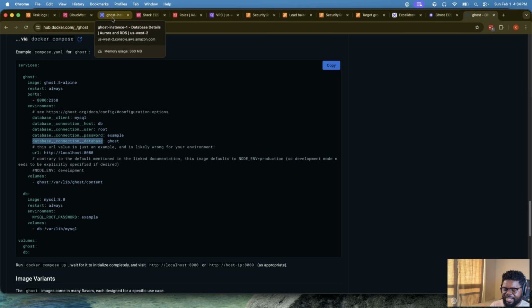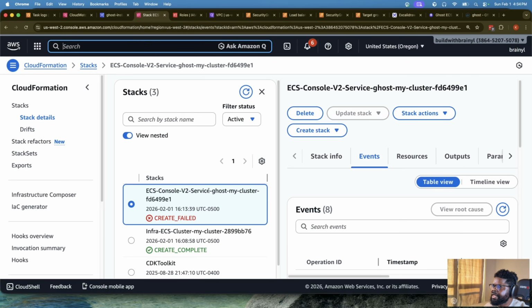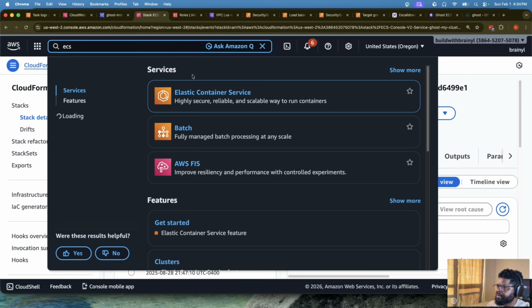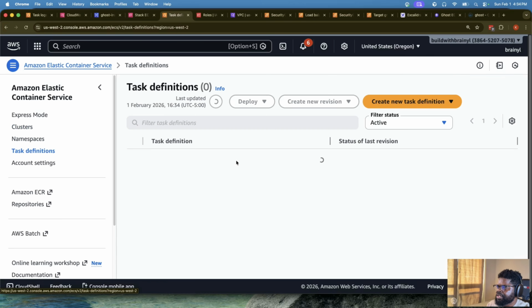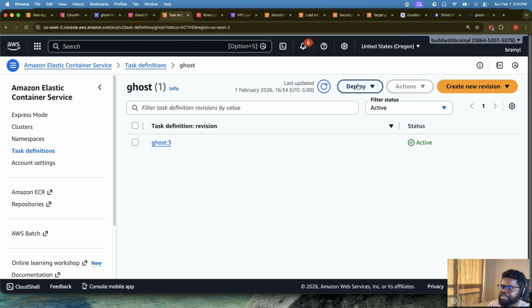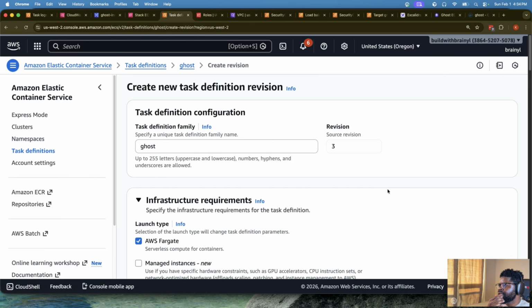So what we'll do is go back to the service that we've created before, and then we'll modify it. In this case, we actually will go back to ECS. And you see, I think this one failed. The service actually failed, which is fine because we know what the issue is. So we'll go to ECS here, then to container service, then to the task definition. We'll go back to the ghost task definition and create a new revision. We know the first revision is not working. We saw it in the logs. It's failing to connect to the database. This is where you need to fix it: fix the revision, create it as a new revision, and then try it again.